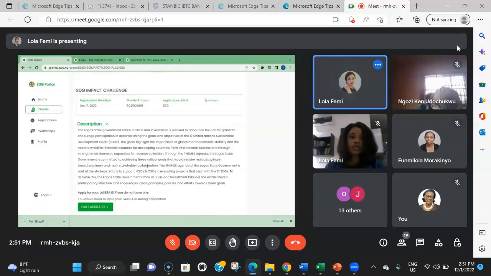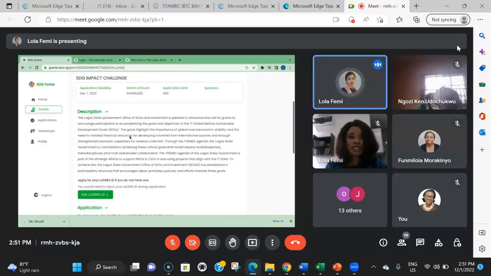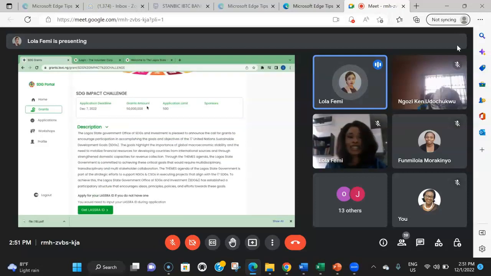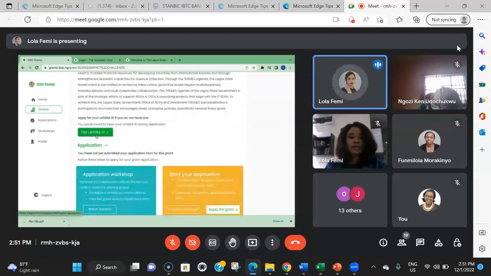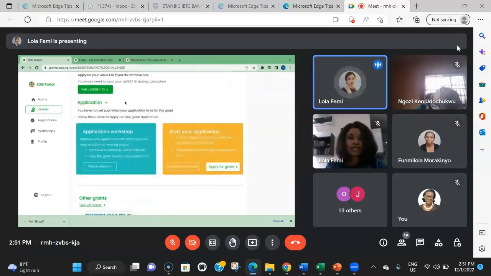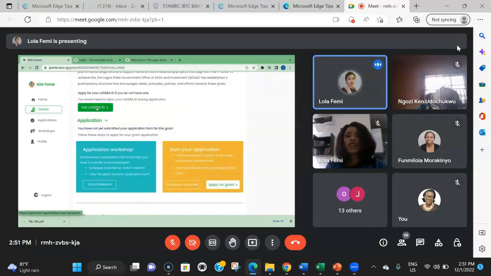Right, so let's come here. This is our grant. You can see our description, our deadline, and our application limit. We have a list of requirements. And what we've done here is that we've provided you with a link to get your LASRA ID. Just like Fola mentioned earlier, it is important that you get your LASRA ID. Now, it's not needed during your application process when you're filling the form. You don't need it at that time.